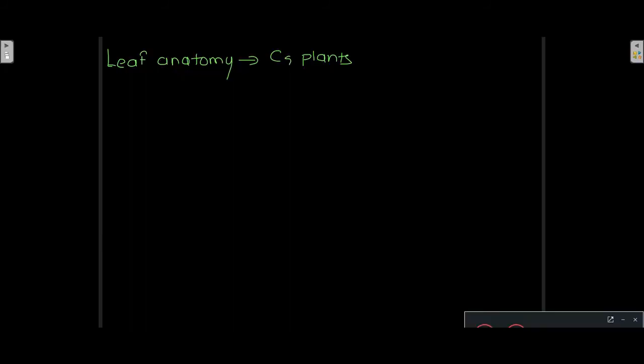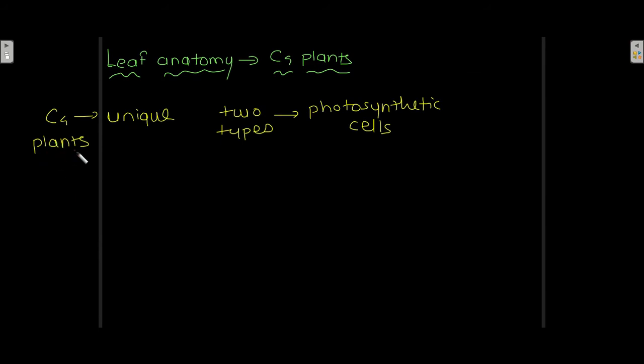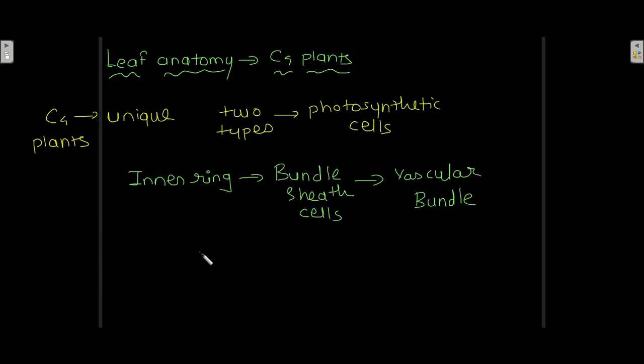Now let's read about the leaf anatomy of the C4 plants. These C4 plants are unique in the fact that they have two types of photosynthetic cells. There is an inner ring of bundle sheath cells around the vascular bundle, and over that there is an outer layer of mesophyll cells. So these bundle sheath cells and mesophyll cells are the two types of photosynthetic cells which are unique to the C4 plants.